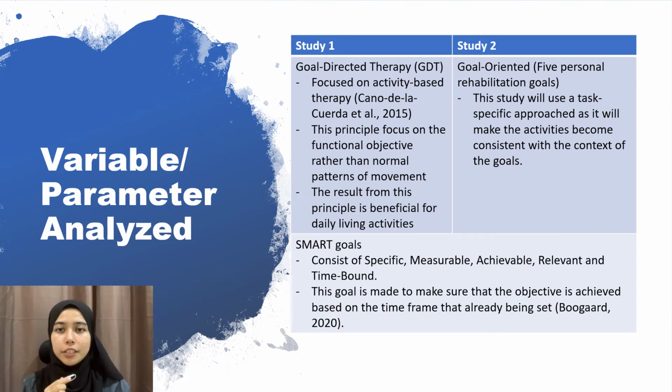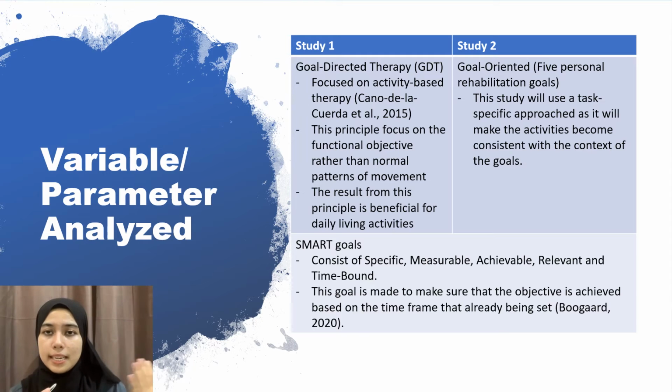Both studies use SMART goals to set the goals of their intervention. SMART stands for specific, measurable, achievable, relevant, and time-bound. This goal is to make sure that the objective of this intervention is achieved based on the time frame that has been set. The first study used goal-directed therapy as a parameter of their intervention. This parameter focuses on activity-based therapy, where the therapy is more for functional purposes rather than normal movement patterns, which can be seen in this intervention, which is walking. The result from this parameter will be beneficial for the child to use in their daily living.